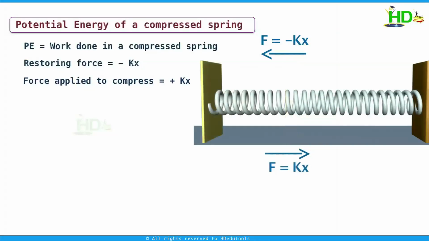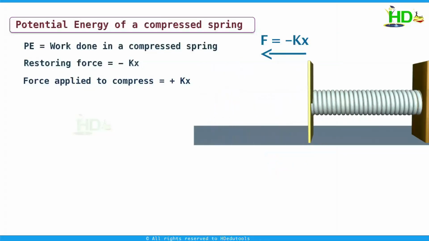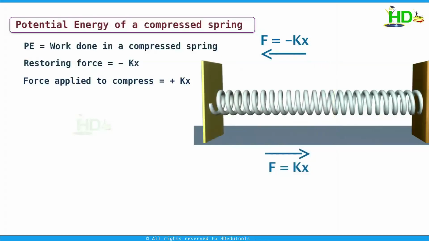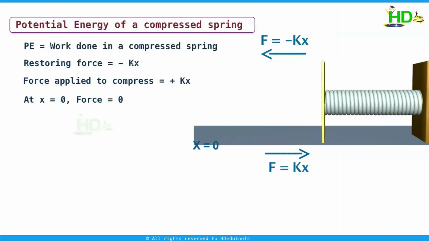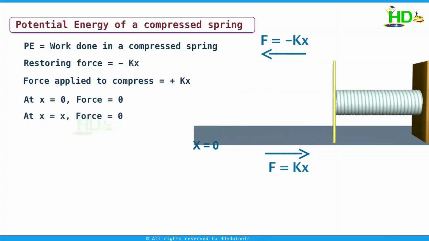But in this case, the applied force depends on position. In the previous case, the applied force does not depend on position. Suppose we consider this is the initial point, that is x is 0. I am starting compressing the spring from this position. At this position, the restoring force is 0. When you go on compressing the spring, the restoring force increases. At this position, the restoring force at x equal to x is kx.